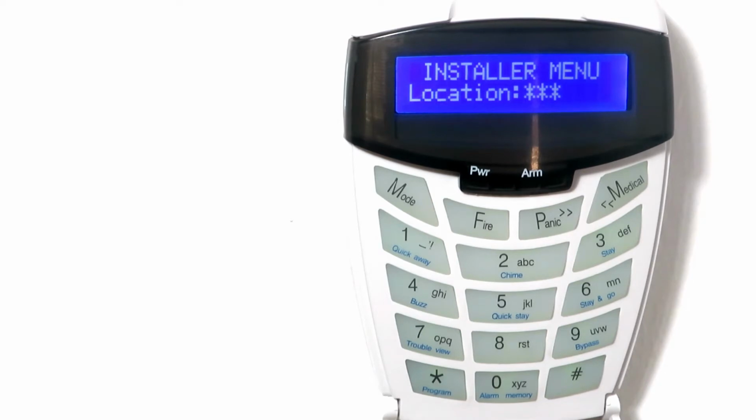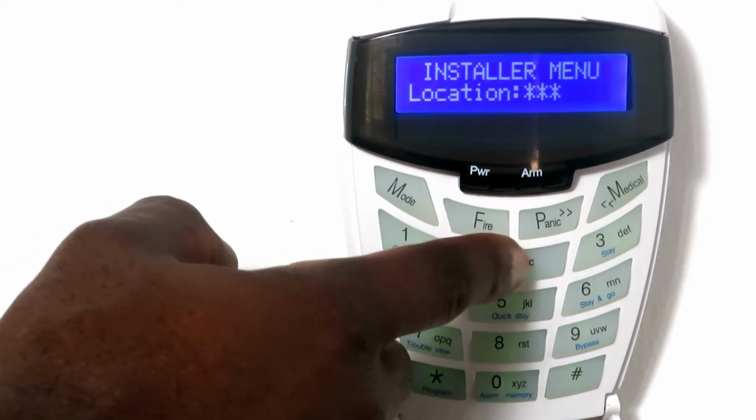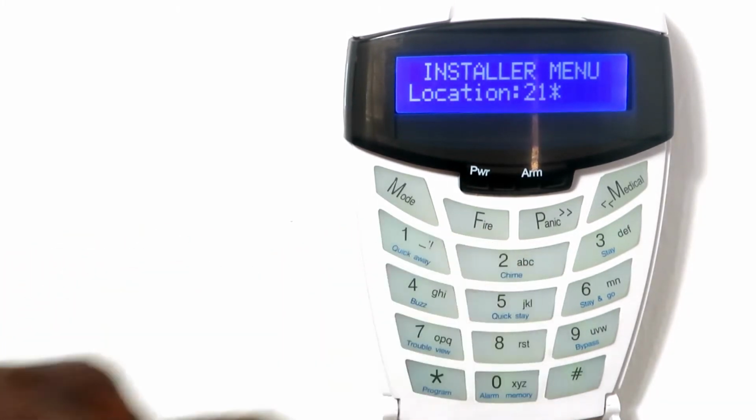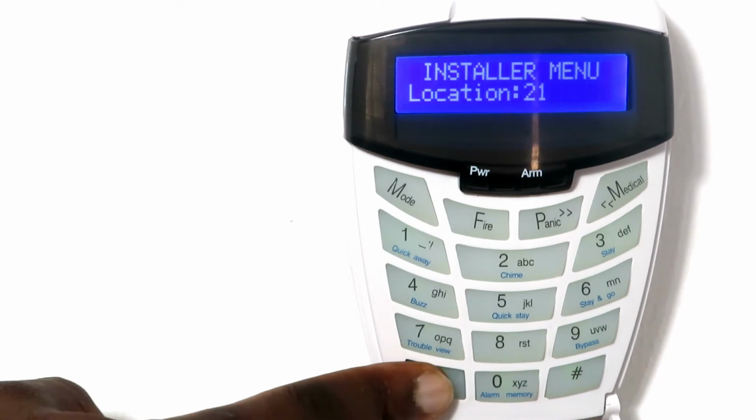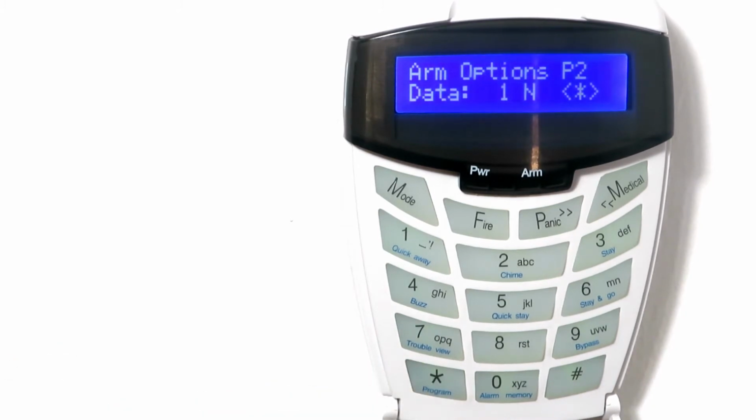For more than one partition, repeat this step. Example, for partition 2, enter location 212. Set option 16 to yes by pressing the asterisk key and press hash to return to the installer menu.